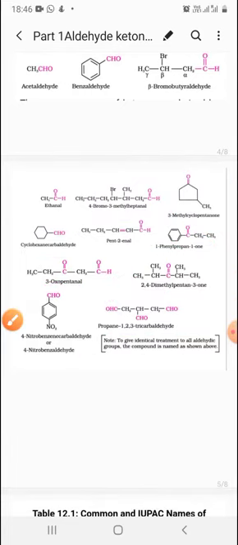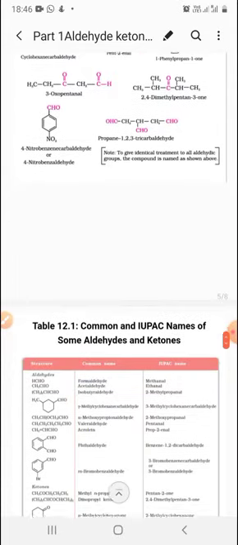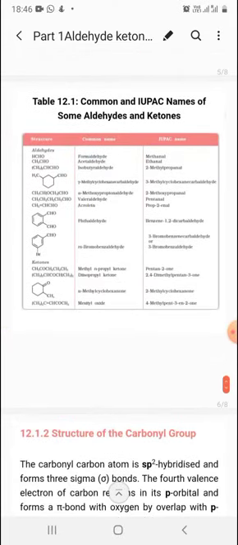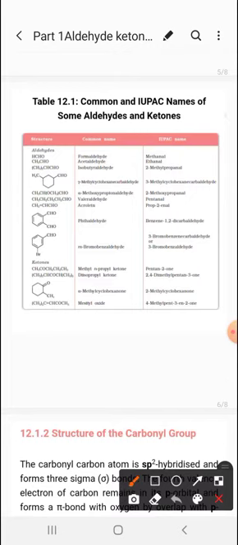These are basically very important, and majorly they were asked in the exams. IUPAC से जो क्वेश्चंस है आपके ज़रूर आते हैं, एक आधा नॉमेनक्लेचर ज़रूर पूछा जाता है. So it is very important. कम से कम जो बुक्स में मेंशन है that you have to do. Now the table is mentioned here, 12.1, which is showing the common names and the IUPAC names of some aldehydes